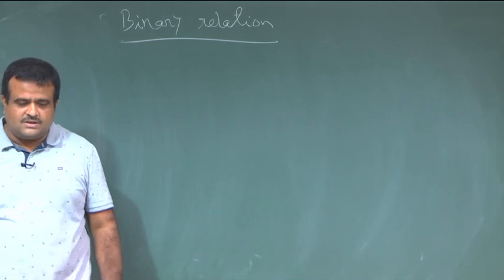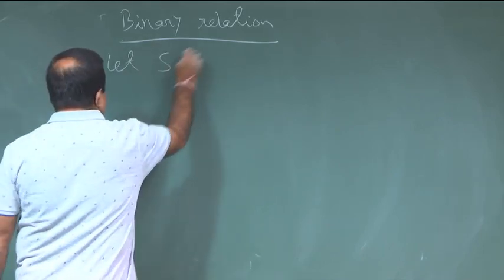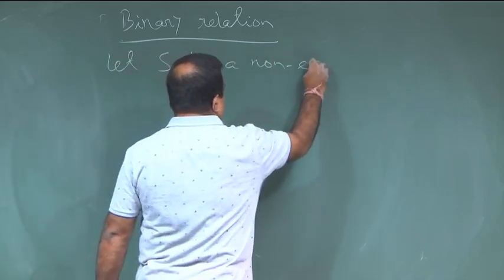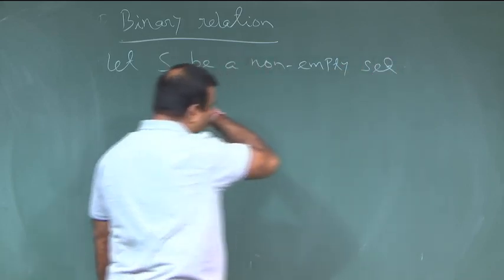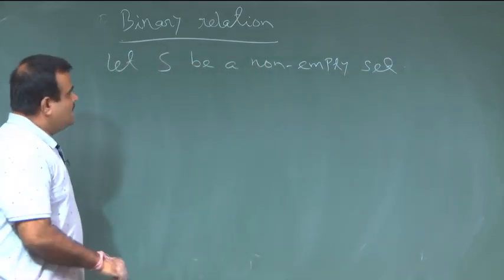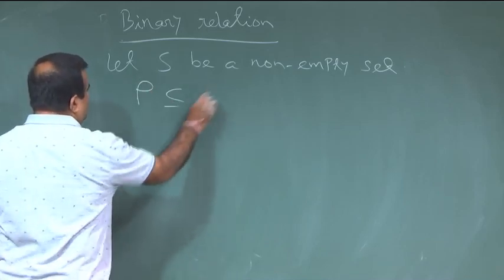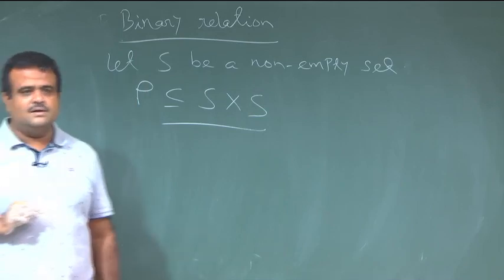So, what is a binary relation? Let S be a non-empty set. Then a binary relation means rho is a subset of S cross S. Here we have only one set.